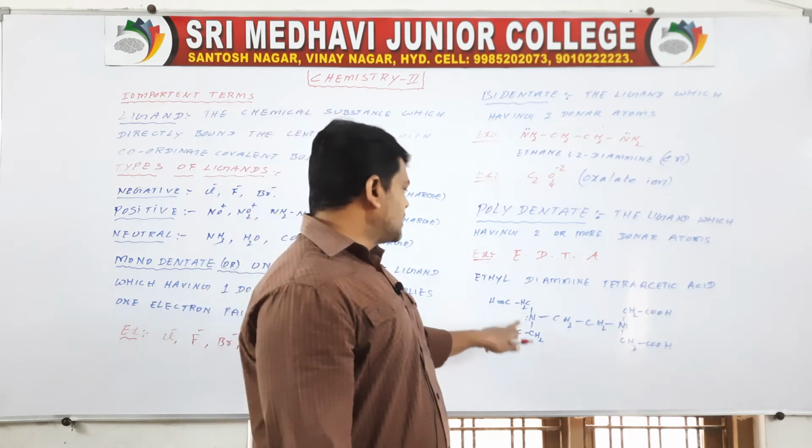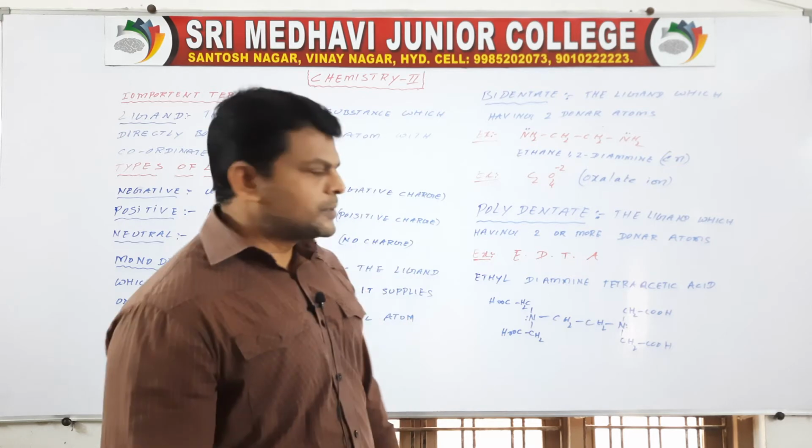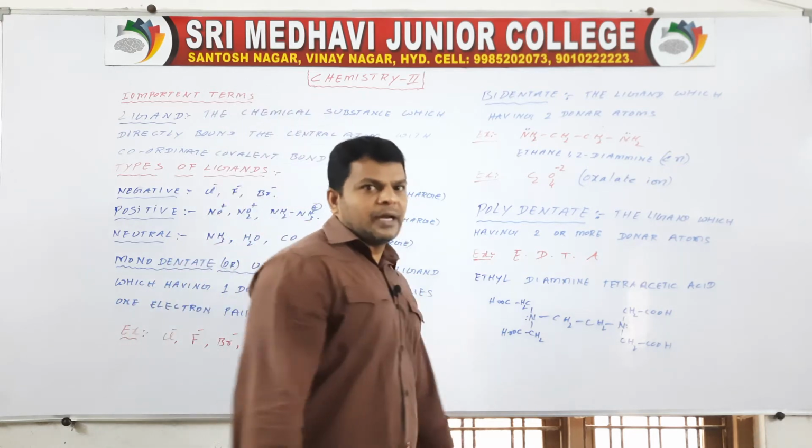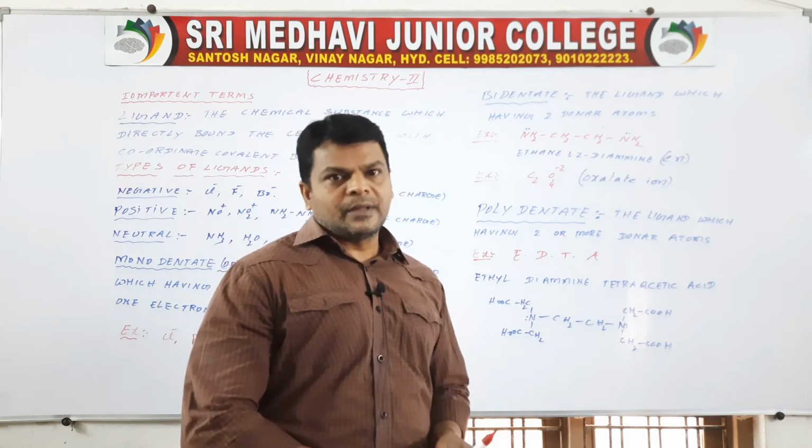Okay, 1 2 3 4 5 6, six atoms can act as donor atoms. So this is a polydentate ligand.